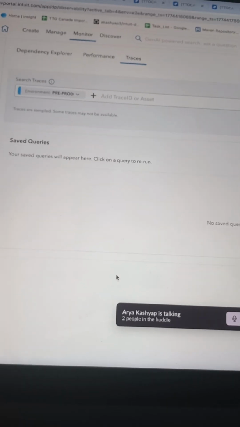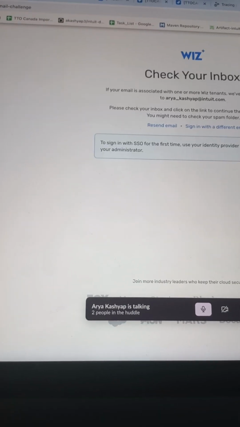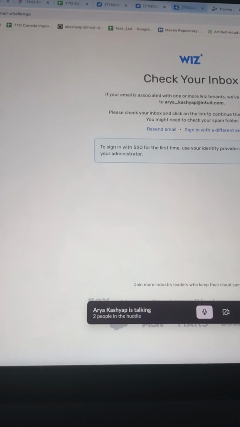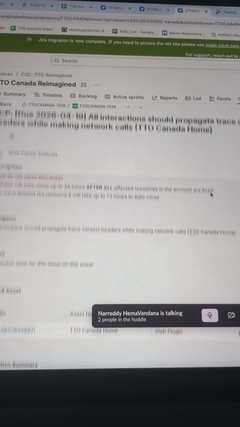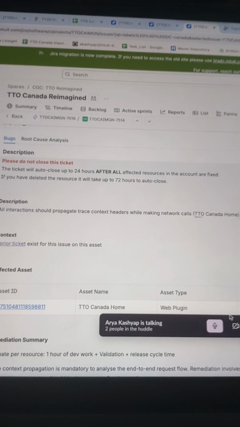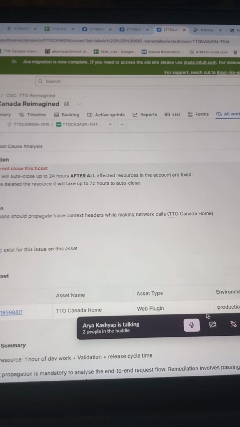Okay, Hema. So which ticket should I take first? The Canada home one, right? Yes. Okay, I will do the changes for this because today I'm going to complete my first ticket and sign